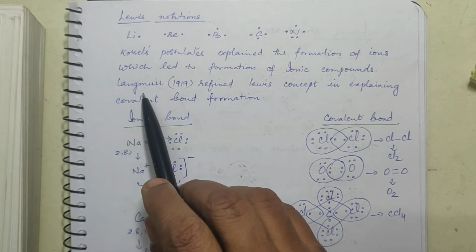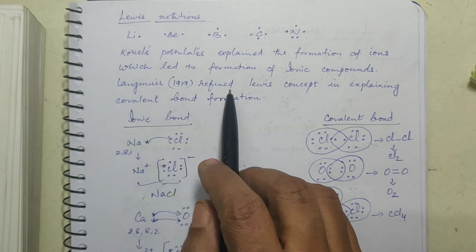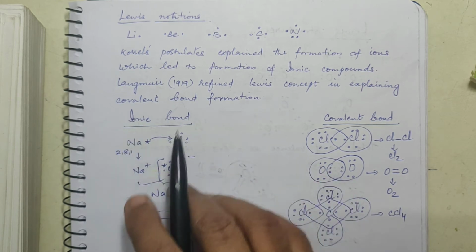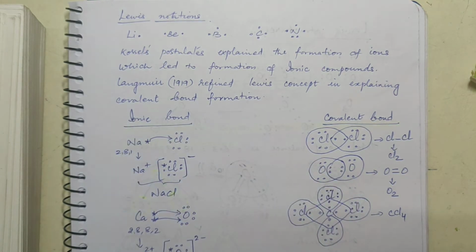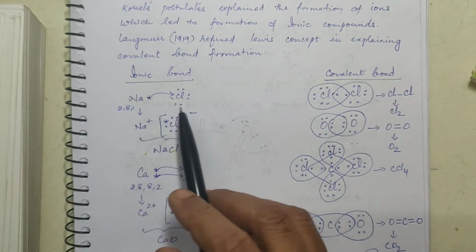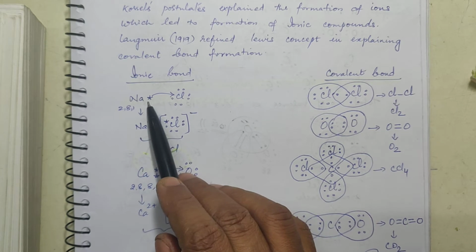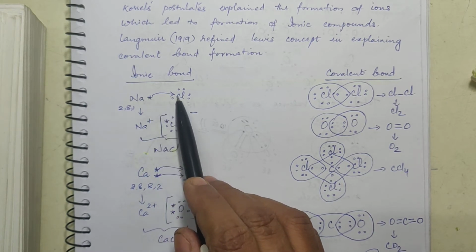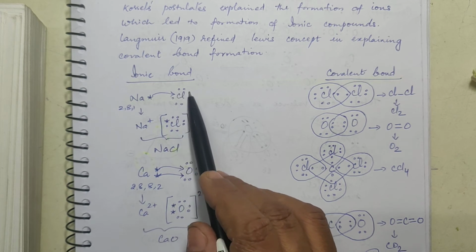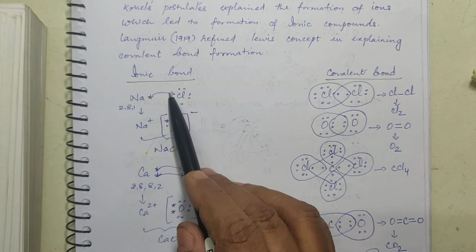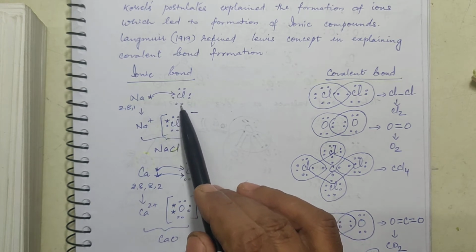The scientist by name Langmuir refined the Lewis concept in explaining covalent bond formation also. Now, how did he do it? We are talking about an ionic bond. Na has one valence electron and it is transferred to chlorine. Chlorine is already having 7. This one goes there and this chlorine now gets octet configuration.